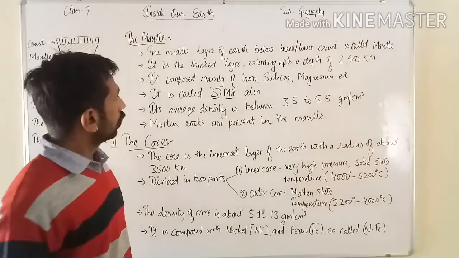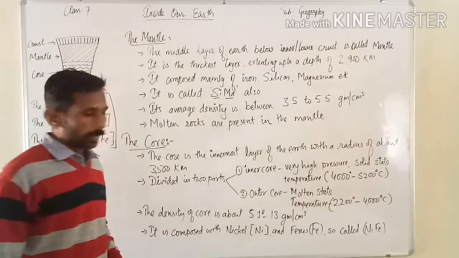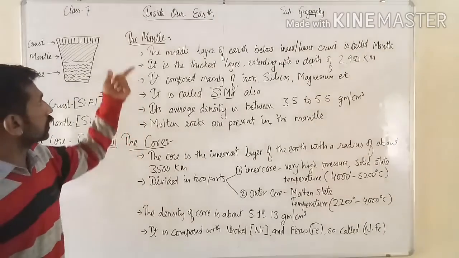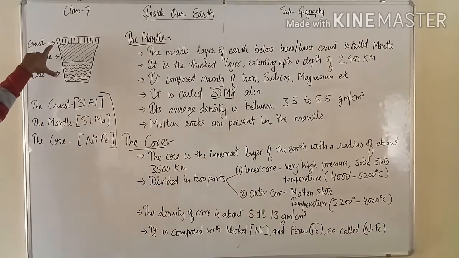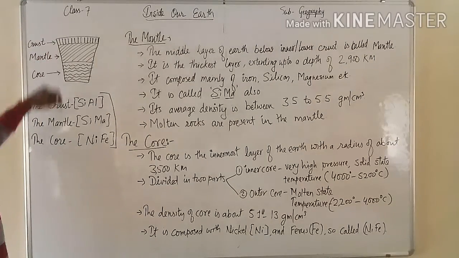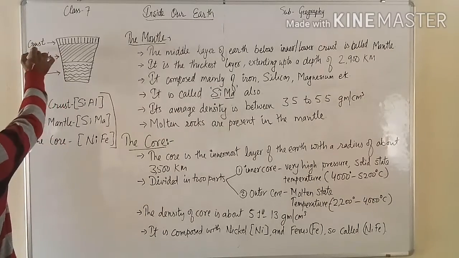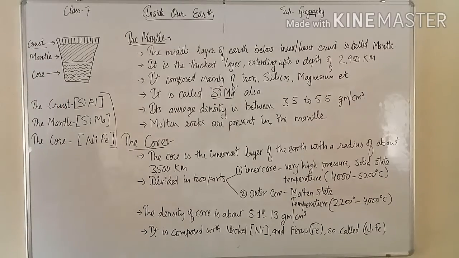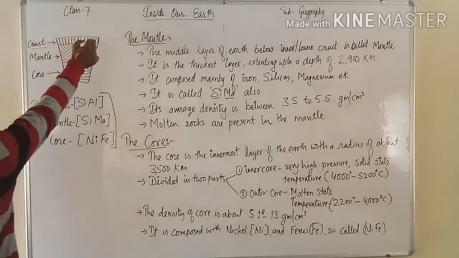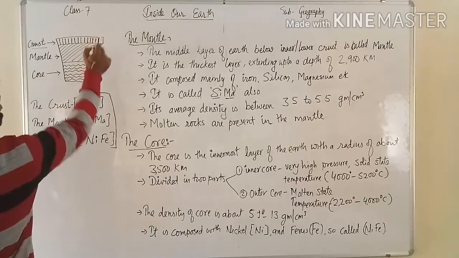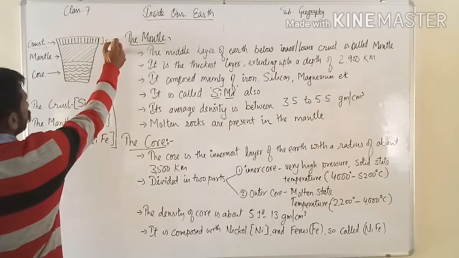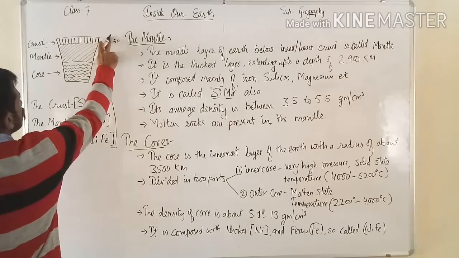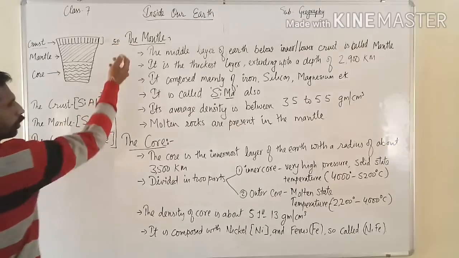In today's topic, as we are discussing the inside of our earth, in the previous class we discussed the three layers of the earth. We saw that the upper layer is called the crust, and its depth is 5 to 50 kilometers.